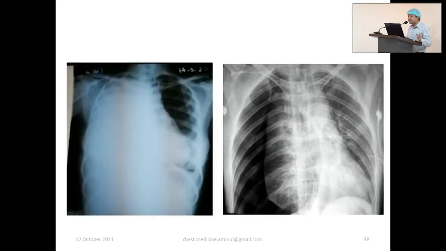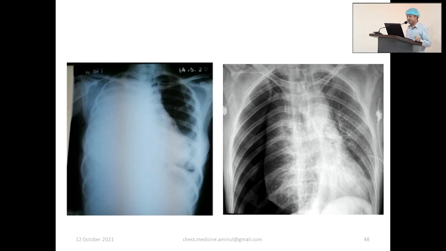So when there is shift of the mediastinum to the opposite side, say trachea shifted, heart shifted to the left side, breath sound is absent, and you are not sure whether this is pleural effusion or pneumothorax. That will be guided by percussion note. If percussion note is dull, opposite side, this is pleural effusion. If percussion note is resonant, this is pneumothorax.